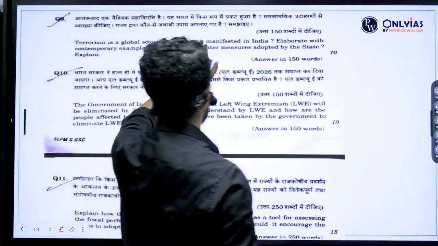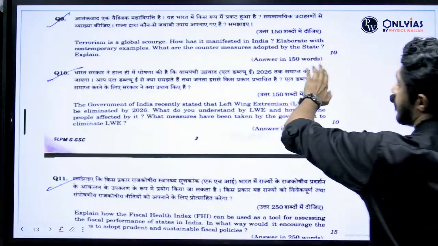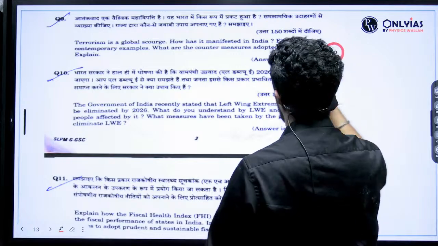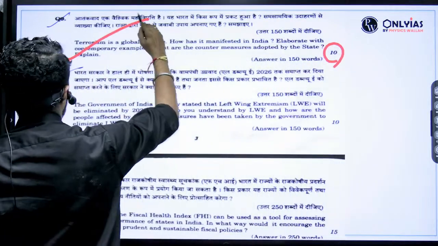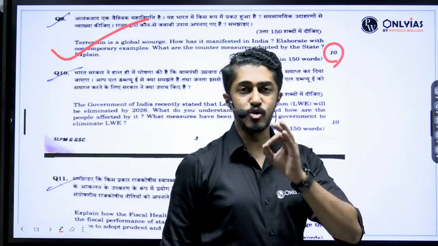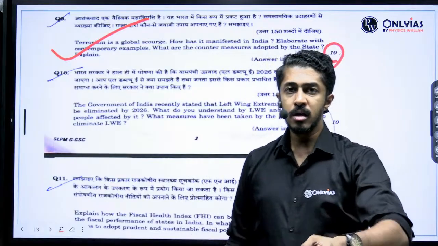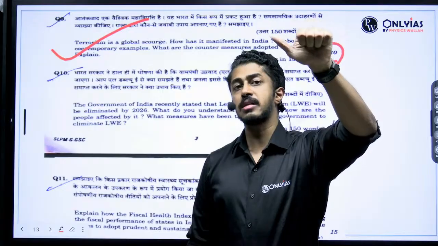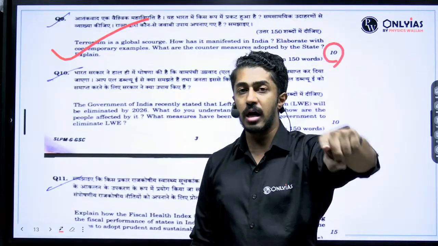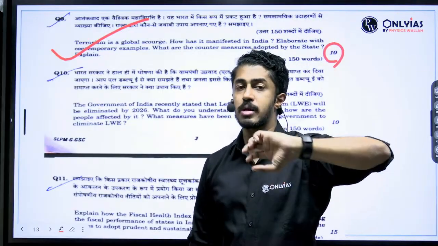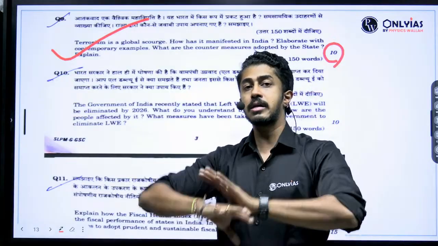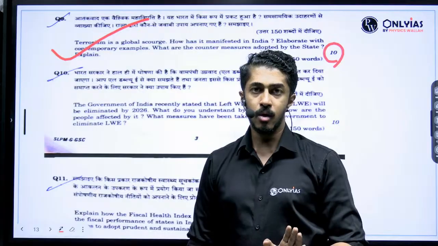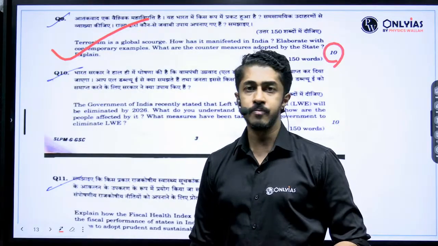Terrorism is a global scourge. How has it manifested in India? Elaborate with contemporary examples. What are the countermeasures adopted by the state? 10 marks. Very well taught, explained with reason in the Titan batch, giving examples of Khalistani terrorism onwards. How it started, what is the reason, who is the political reason behind it. Entire gamut has been taught by me inside the class. Whoever has sat in my class will be knowing it.